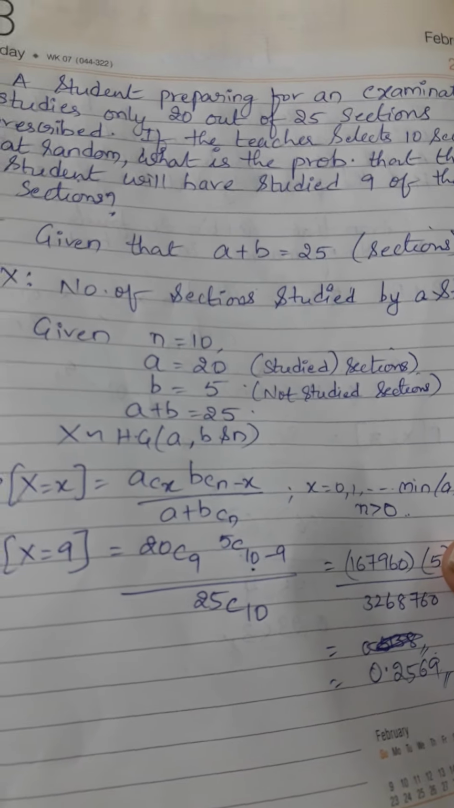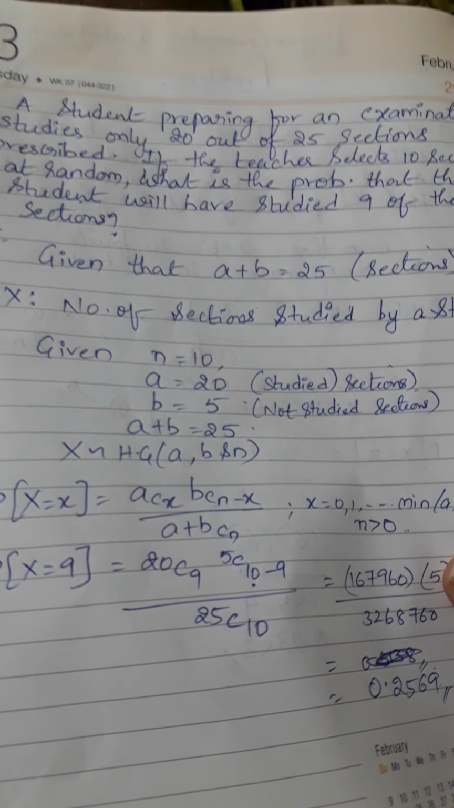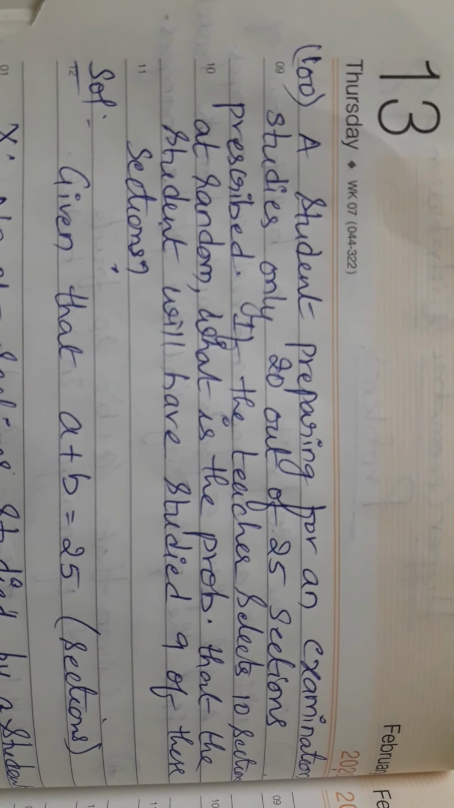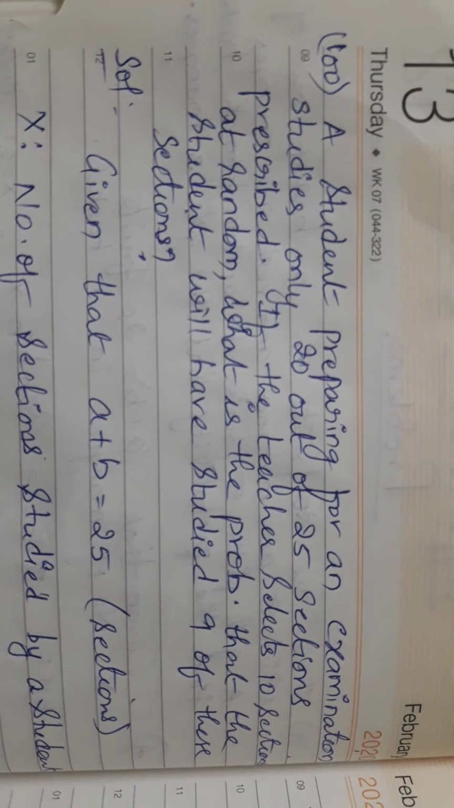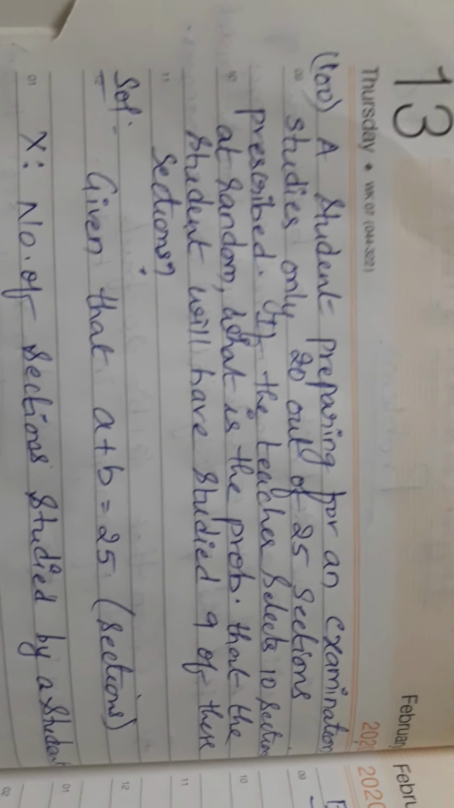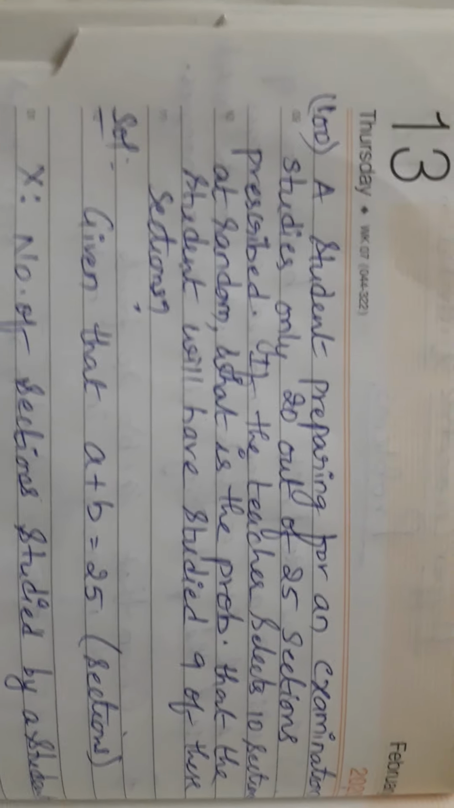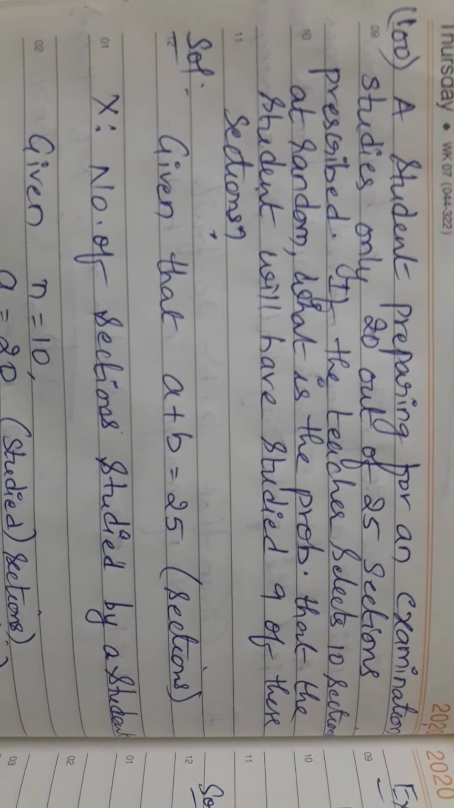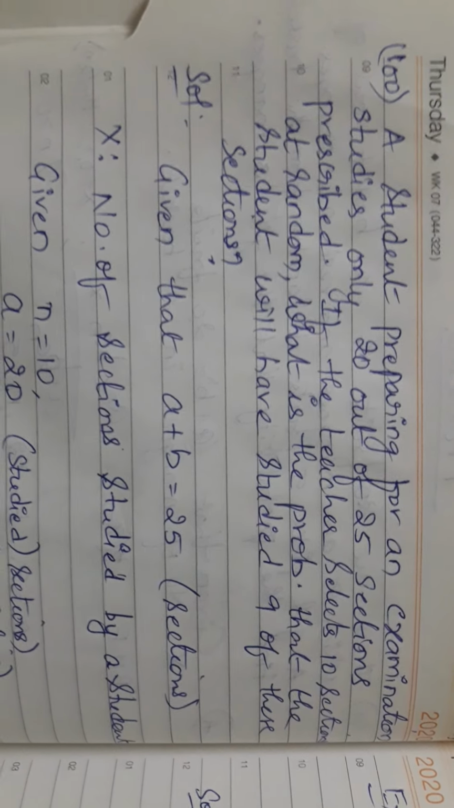Now look at this question. A student preparing for an examination studies only 20 out of 25 sections prescribed. If the teacher selects 10 sections at random, what is the probability that the student will have studied 9 of those sections? So the total number of sections we have is 25, so given A plus B equals 25 sections.